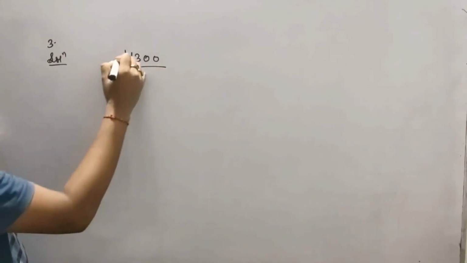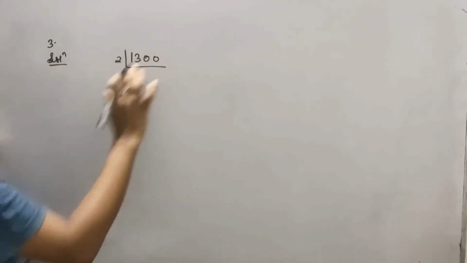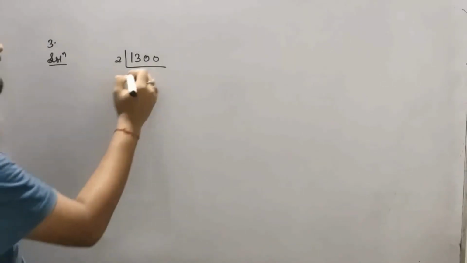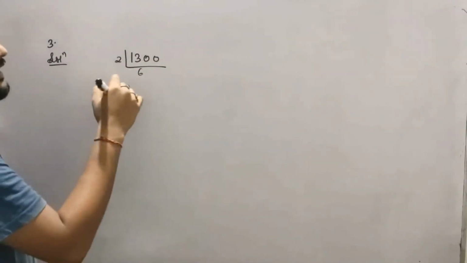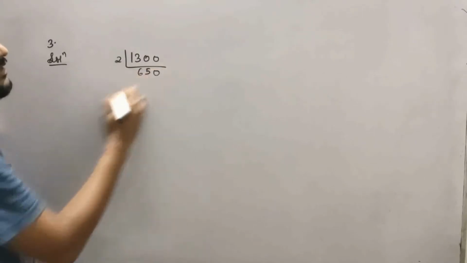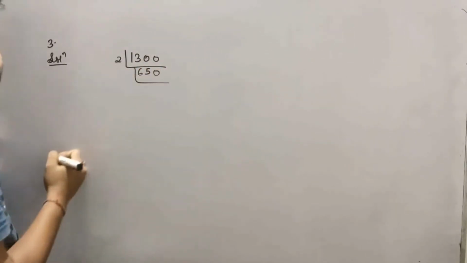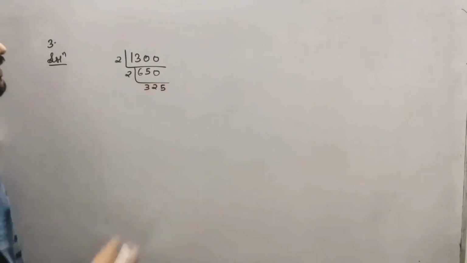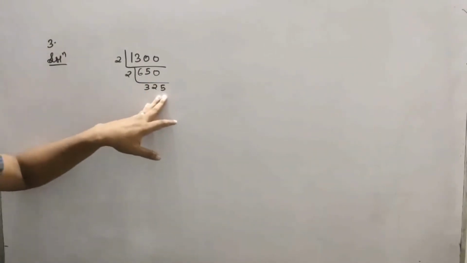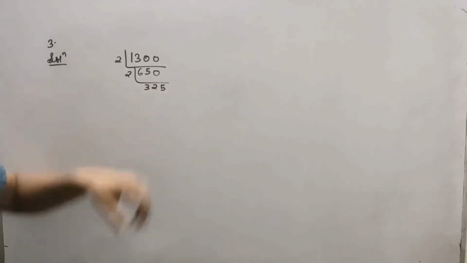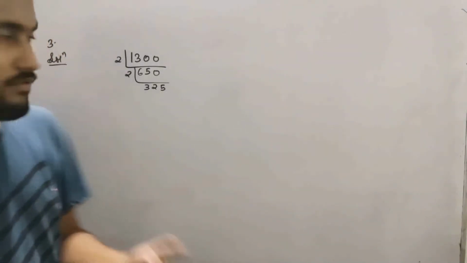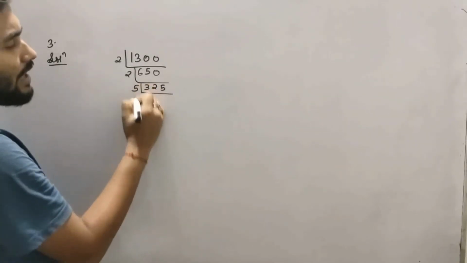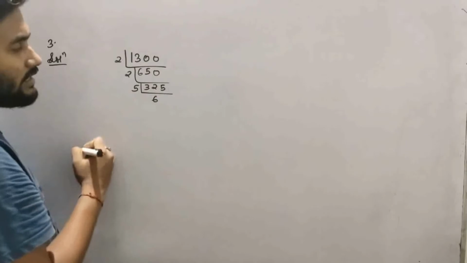Start with 2 if you want. 0 is there, it is an even number, so start with 2. 2 6s are 12, 13; 2 5s are 10, and then 0. Again 0, so again divide by 2. 2 3s are 6, 2 2s are 4, 5; 2 5s are 10. Now it is not divisible by 2 anymore because 5 has come. If it is 5, then it is divisible by 5 definitely.